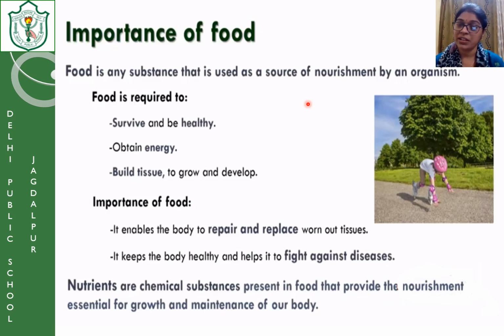Like you must have studied in the lower classes, carbohydrate is one of the nutrients. It gives us energy. If we don't include carbohydrate in our food, we will be deprived of energy. Second, protein is a body building food. If a person is not including protein in the diet, the children don't grow properly. Third is fats. Fats are a storage of energy. Then vitamins and minerals are important for protecting our body from external diseases and infections.